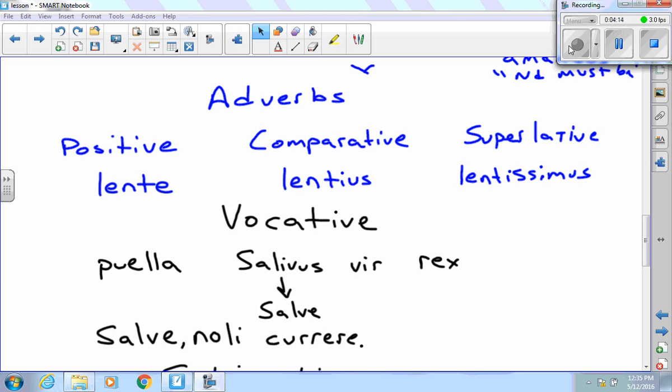And then for the superlative, I can use double S, double R, double L if I need it, lentissimus. So make sure you can identify those as slowly, more slowly, and very slowly.